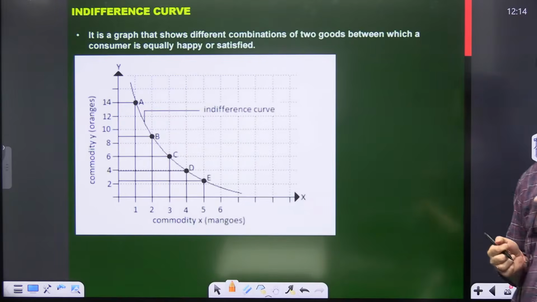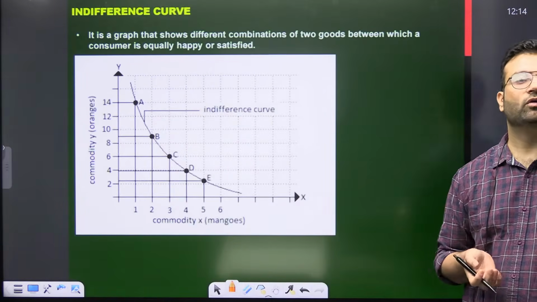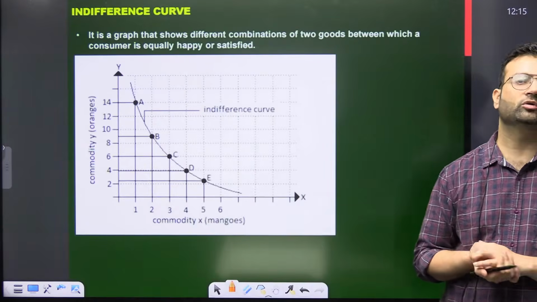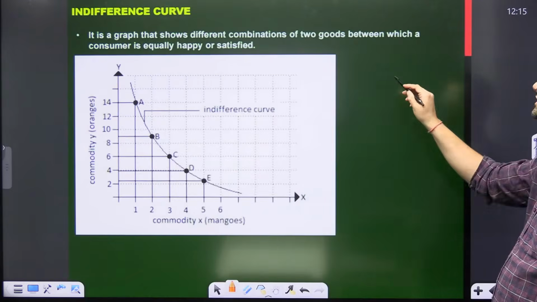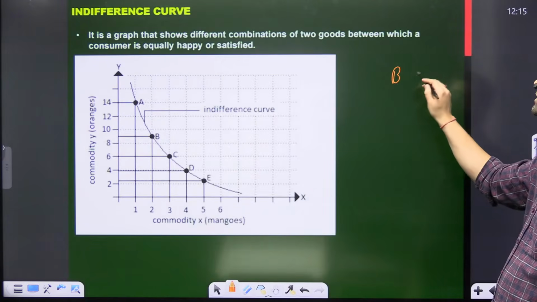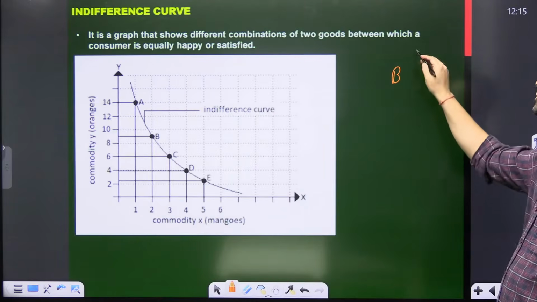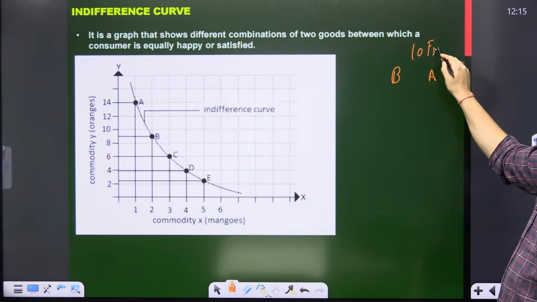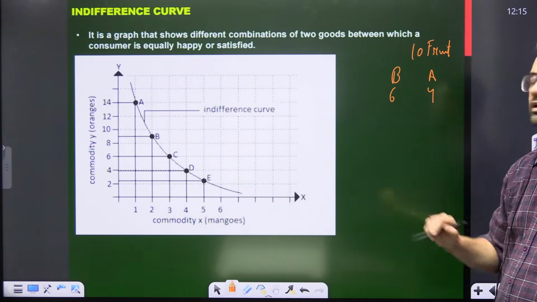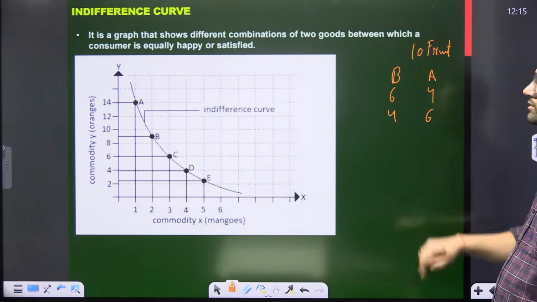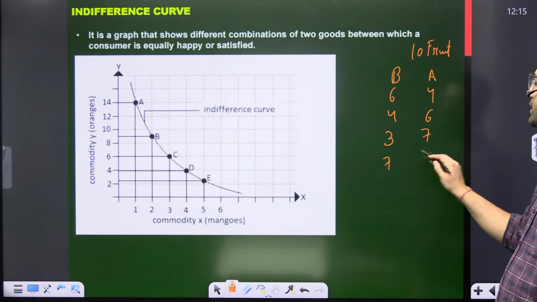Now, suppose you are very hungry and you want to consume fruits. Now, you can use any of the combinations. Suppose you will eat banana and apple. Now suppose you want to consume 10 fruits. You can eat 6 banana, 4 apple. You can eat 4 banana, 6 apple. You can eat 3 banana, 7 apple. You can eat 7 banana, 3 apple.